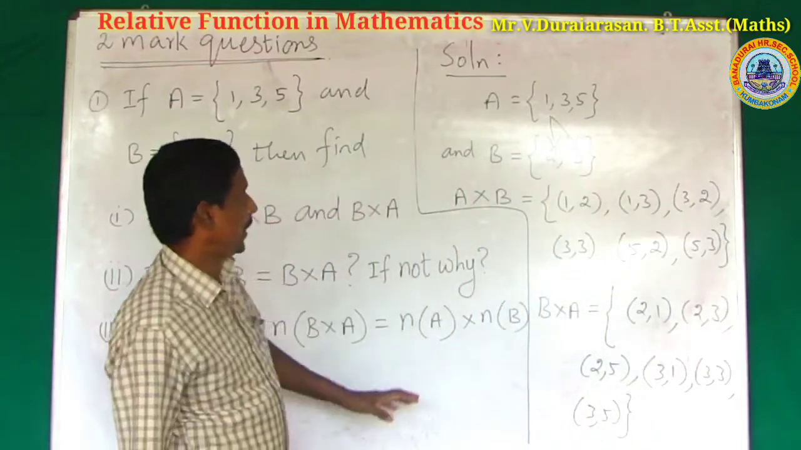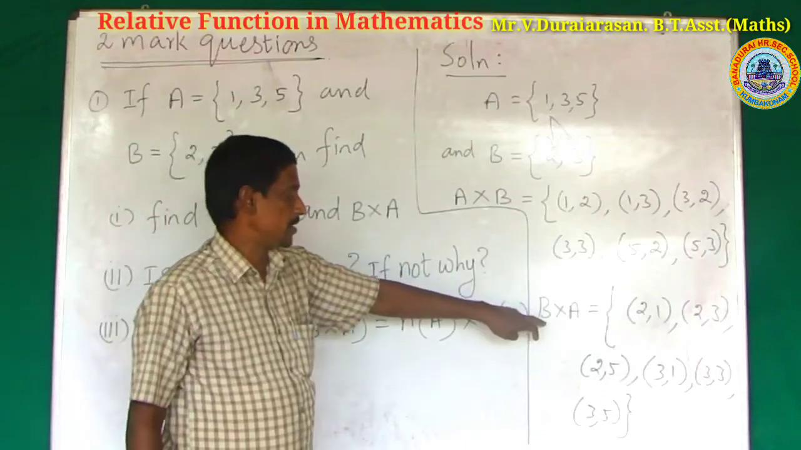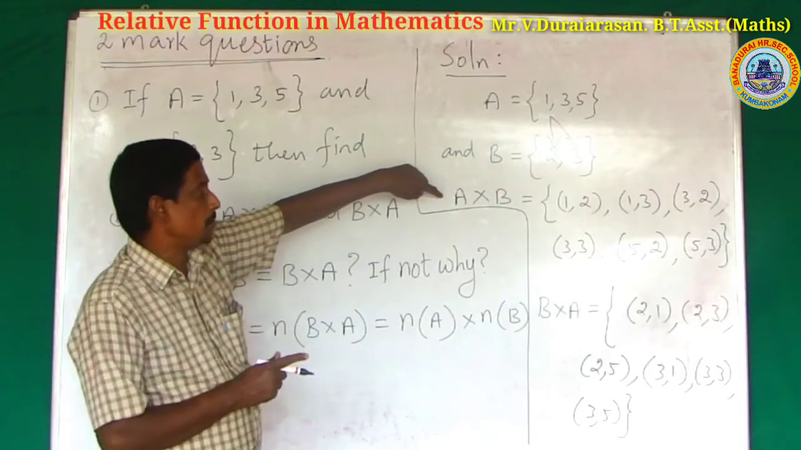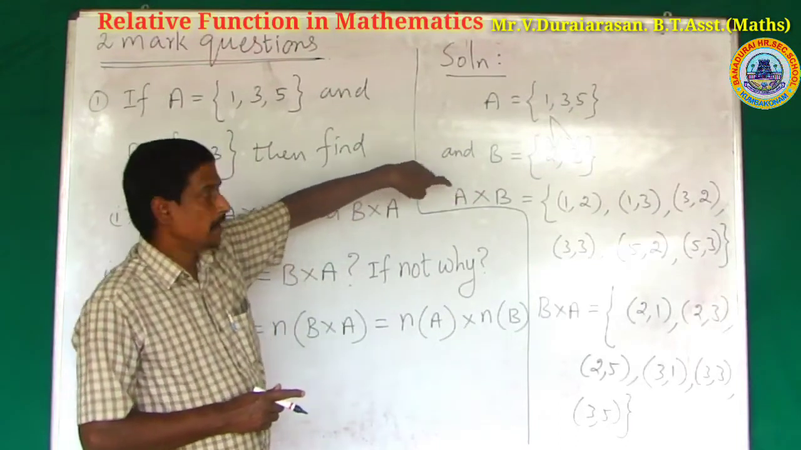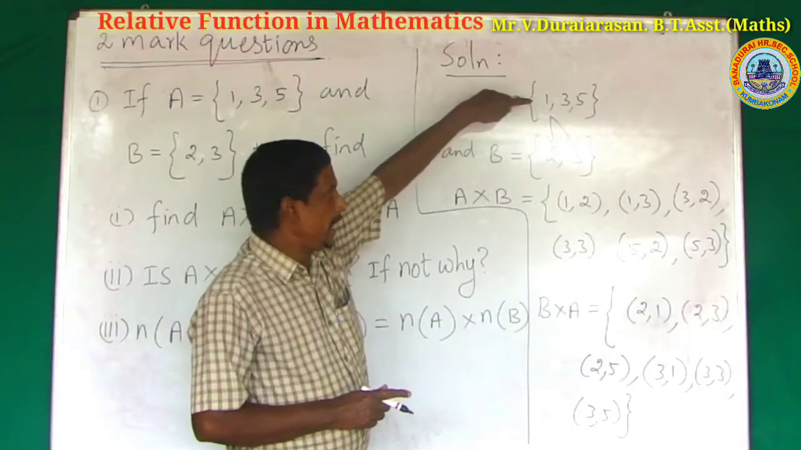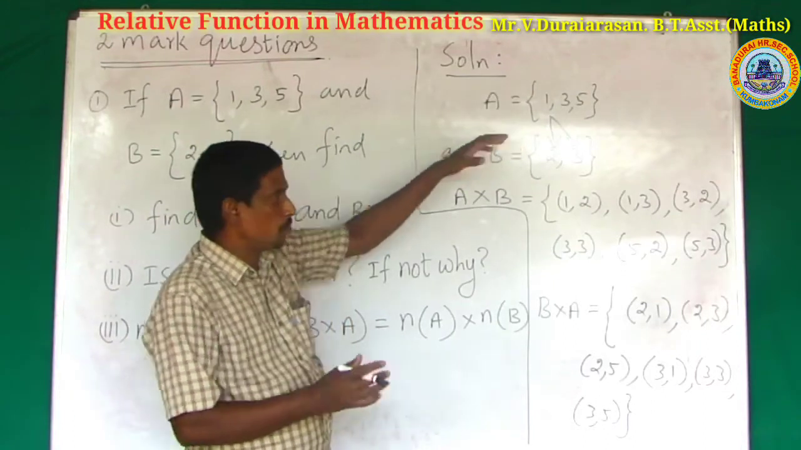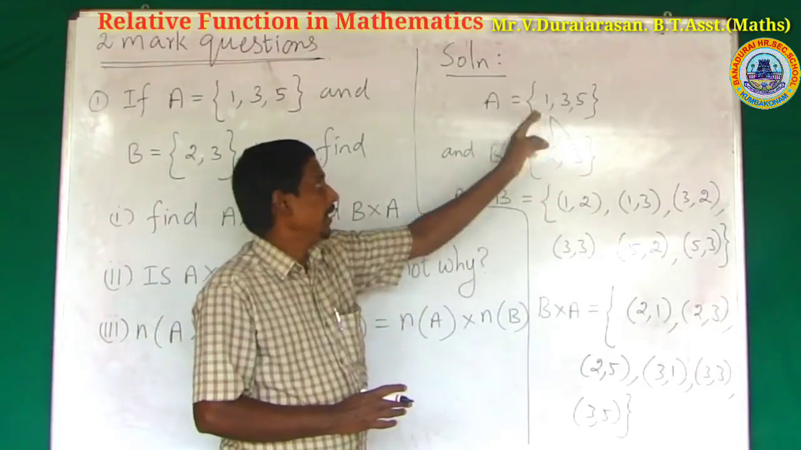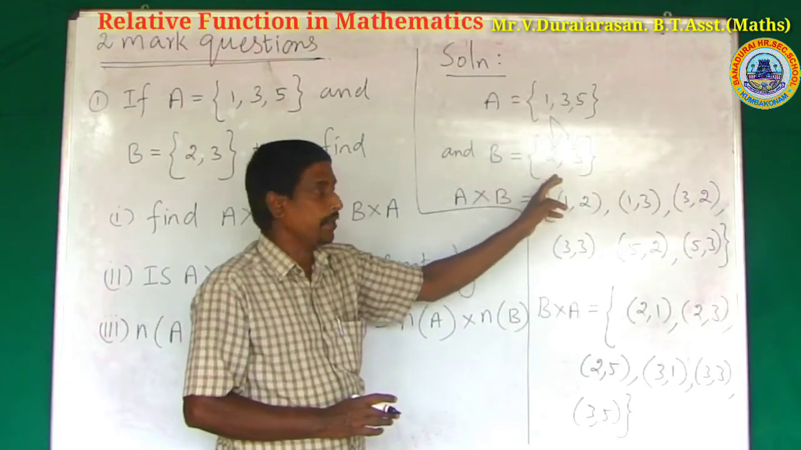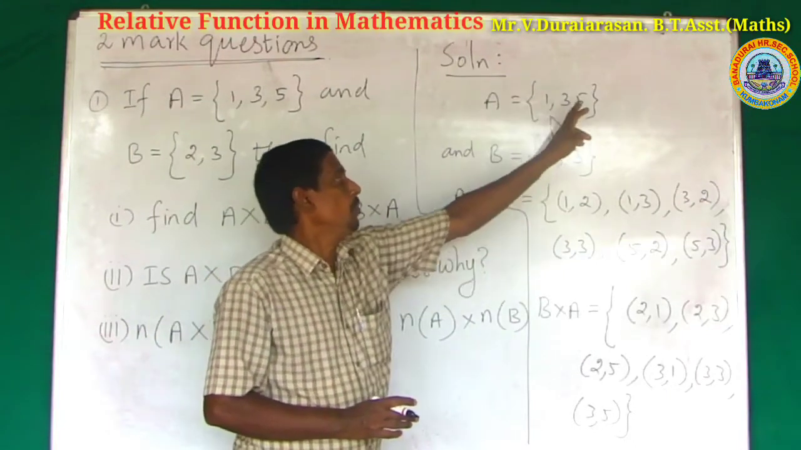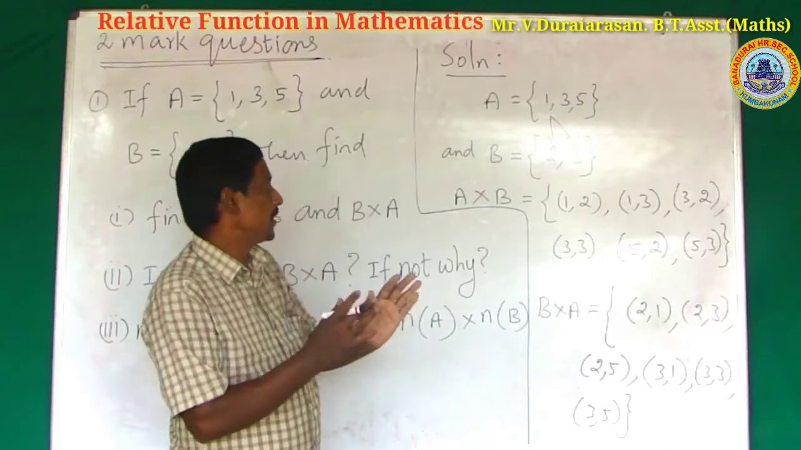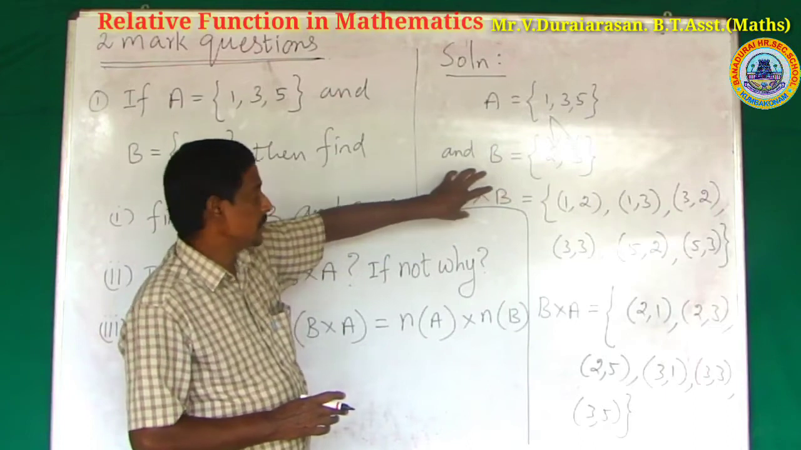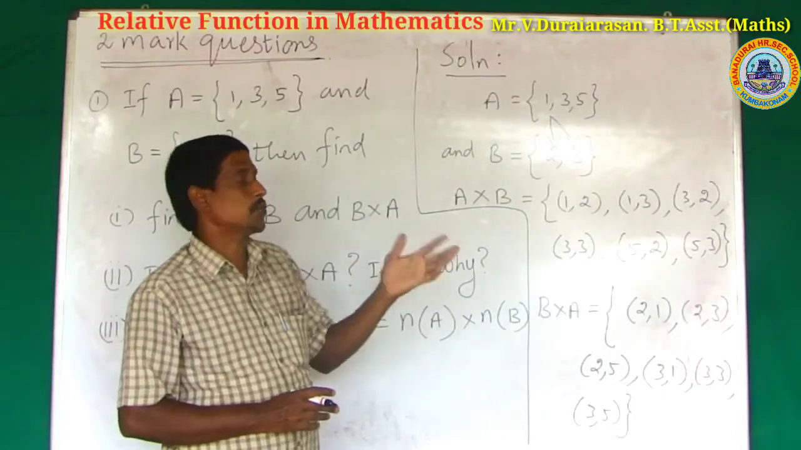First find A cross B, next B cross A. One more time, how to find the Cartesian product of A cross B? First consider the set A, next the other one is B. Create the ordered pairs (1, 2), (1, 3), (3, 2), (3, 3), finally (5, 2), (5, 3). This is A cross B, the Cartesian product or cross product.